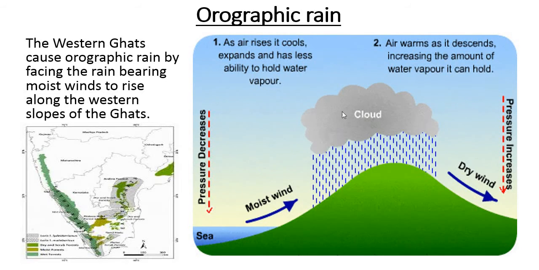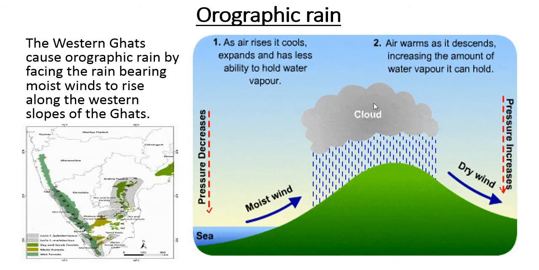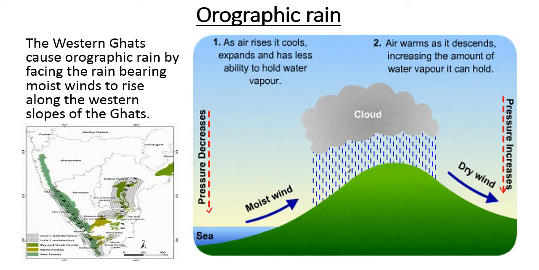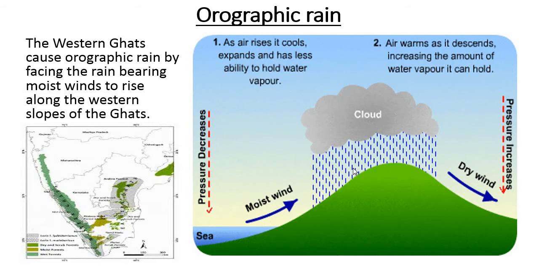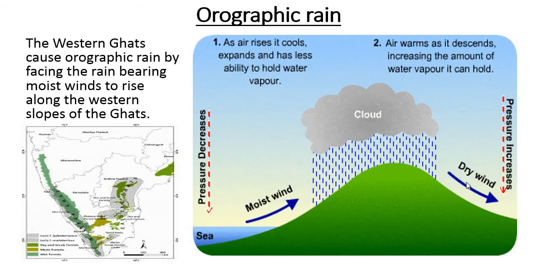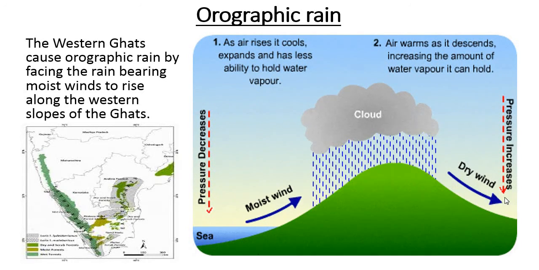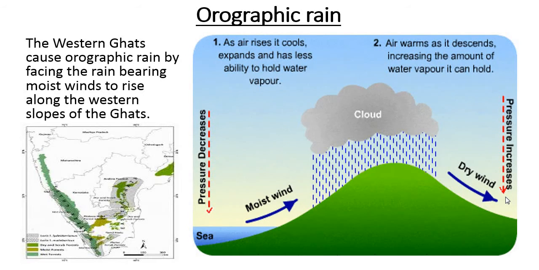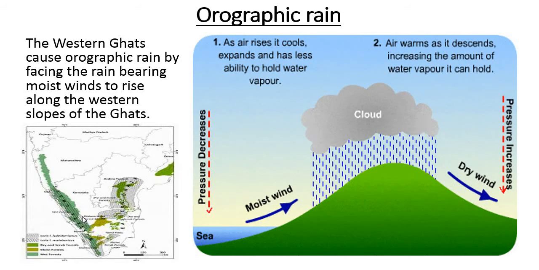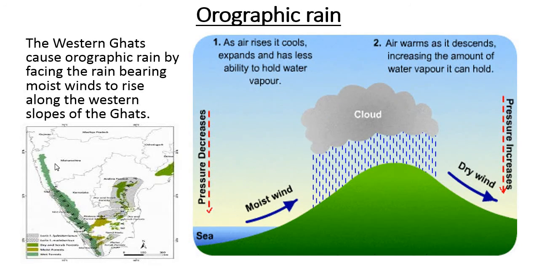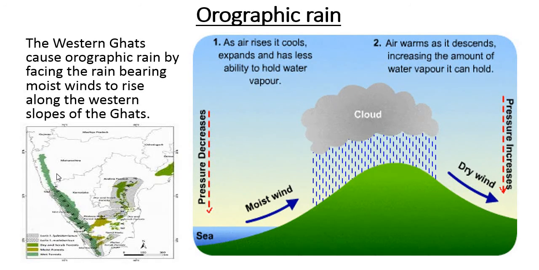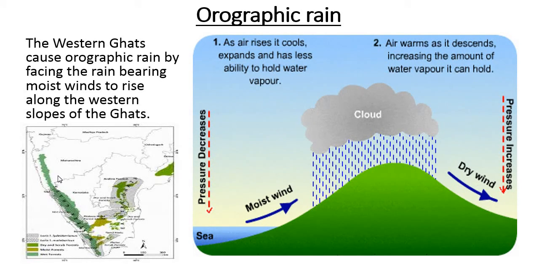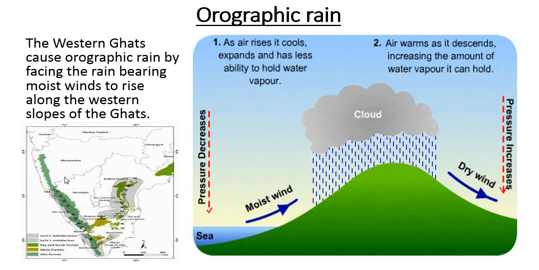On the windward side there is formation of clouds, and these hilly regions get rain. But the opposite side lies in the rain shadow region. The western side has sufficient rainfall, but the eastern side of the Western Ghat lies in the rain shadow region, and there is scanty rainfall.